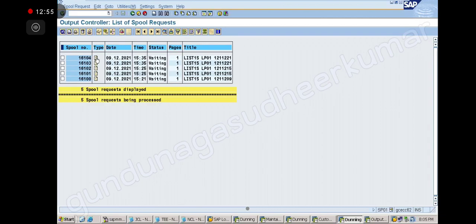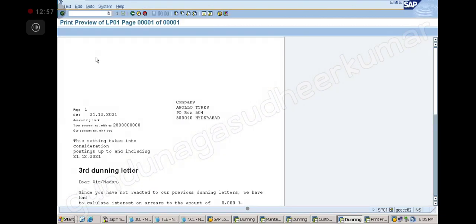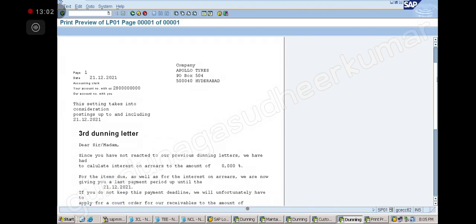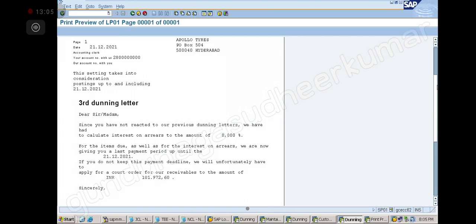So, this is the third dunning letter. Yes. Now it will become serious. Since we have not reacted to our previous dunning letters, we have had to calculate interest on the arrears. Amount of this percentage. How much interest have we given? If you had given the interest indicator there, it would have given the percentage also. 14%, right? For the items due as well as for the interest on arrears, we are now giving you the last day, that today is the deadline.